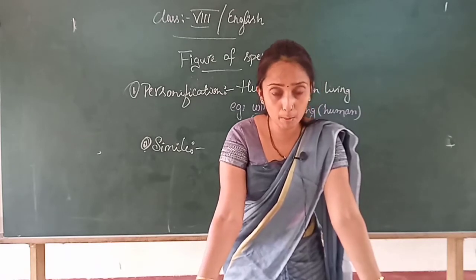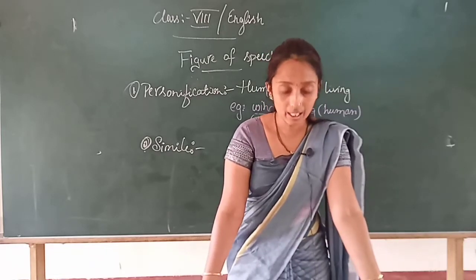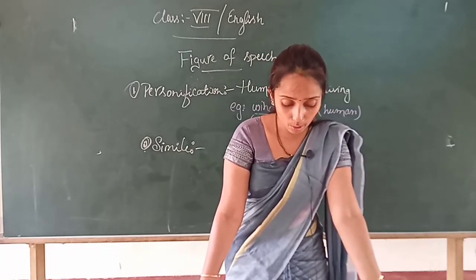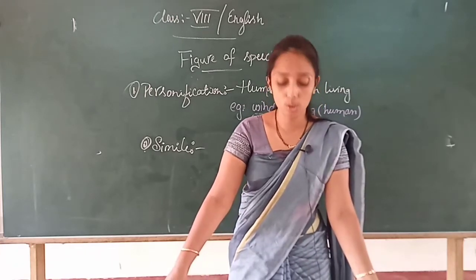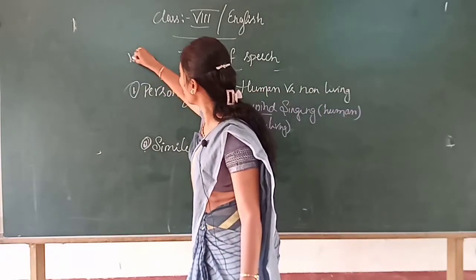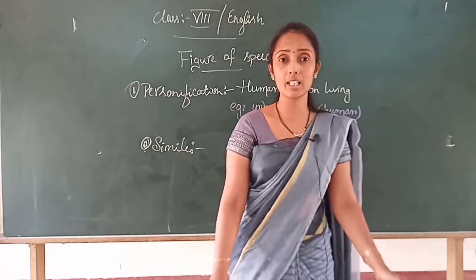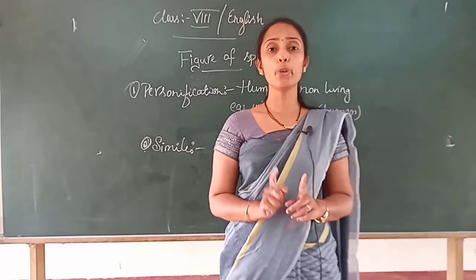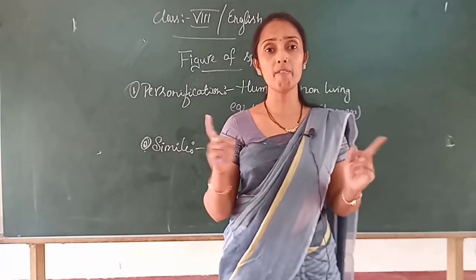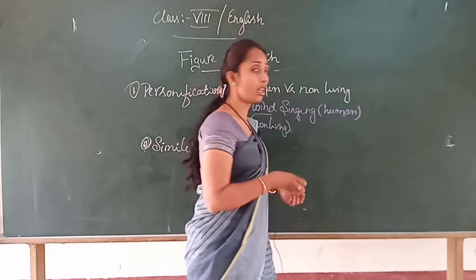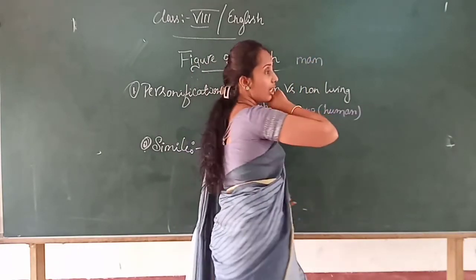A simile is a figure of speech that directly compares two things. These two, okay, two things. Clear? Two things. So what the simile says is, simile here compares two things which are completely different, completely one and the other. See here I gave man and wall. Do you remember, children? He was standing like a wall.